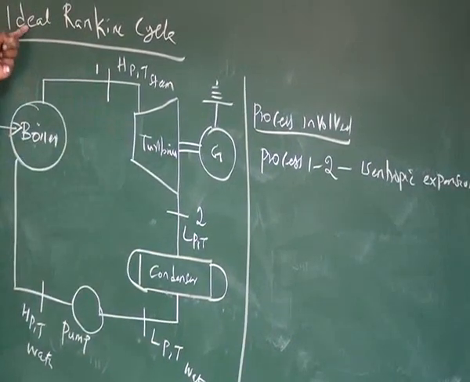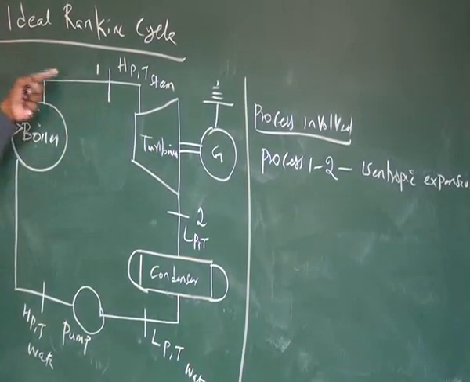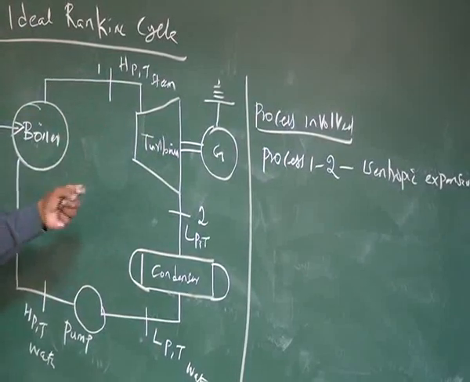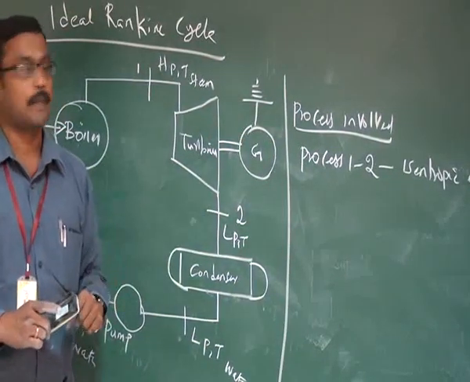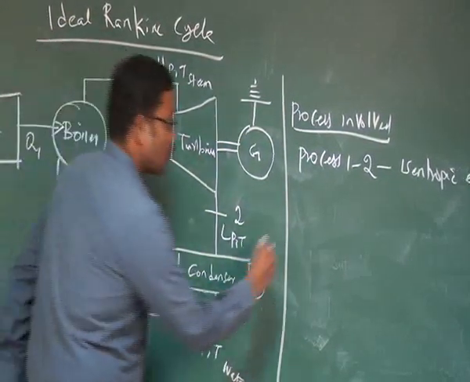It's ideal because we are discussing the ideal Rankine cycle. So here all the processes are under ideal conditions. The first assumption is there is no heat transfer between the system and the surroundings. That is reversible adiabatic expansion, process 1 to 2. Then process 2 to 3.